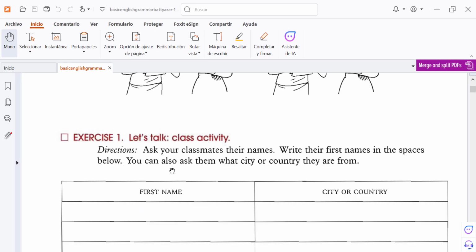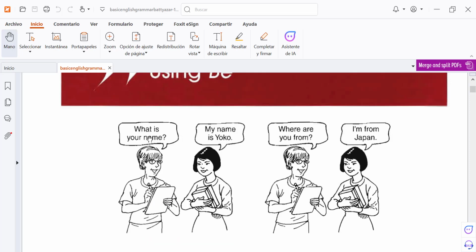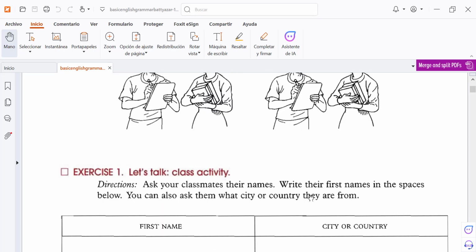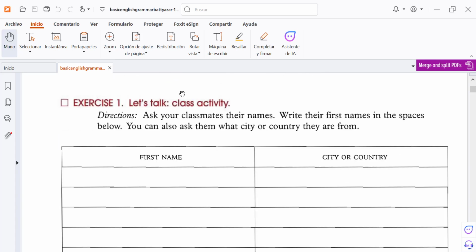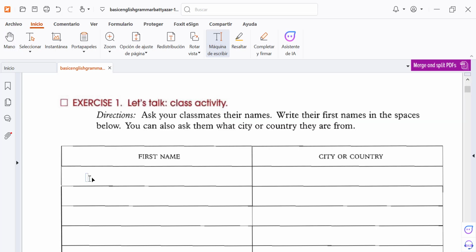Okay, so we have exercise 1. Let's talk class activity. So you have to ask your classmate their names, and you have to write their first names in the space below. You can also ask them what city or country they are from. So, for example, what is your name? My name is Henry. Okay, Henry. That's your first name. Henry Gonzalez. Okay, first name Henry.